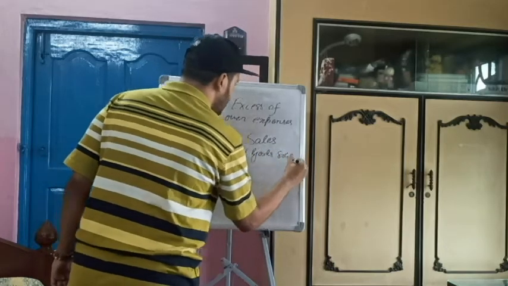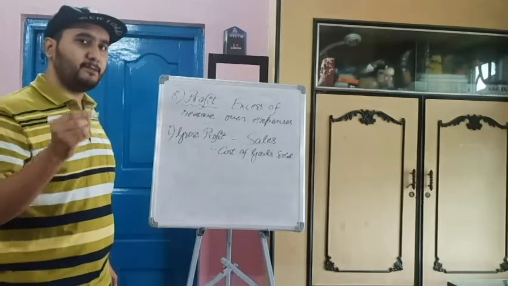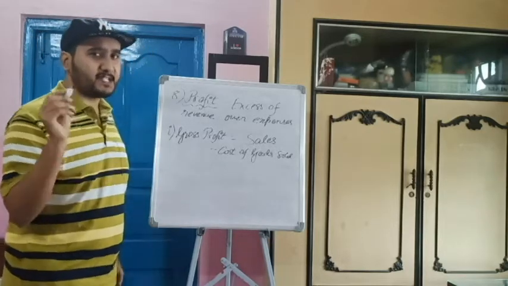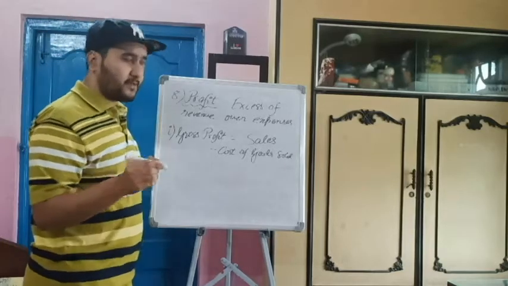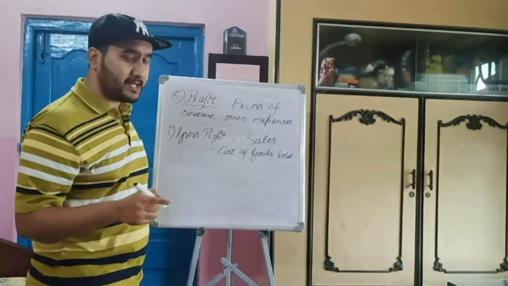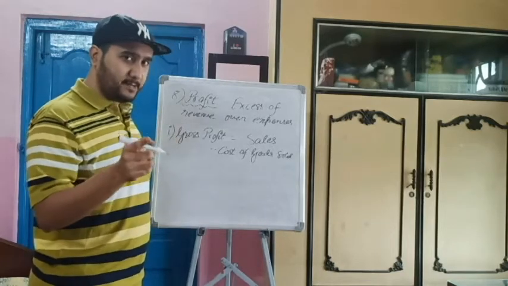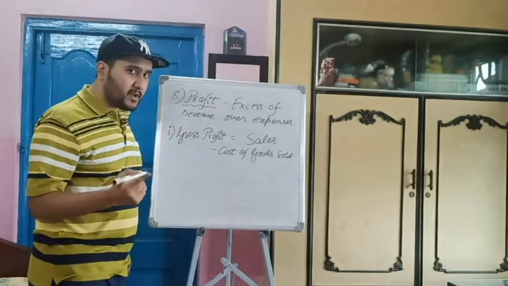That means, suppose a product you have purchased for 40,000, you have incurred 10,000 for its maintenance, that is 50,000, but you have sold that product for 1 lakh. So 1 lakh minus not only the cost price but also the maintenance price. 40 plus 10, 1 lakh minus 50,000 is equal to 50,000 would be the gross profit.